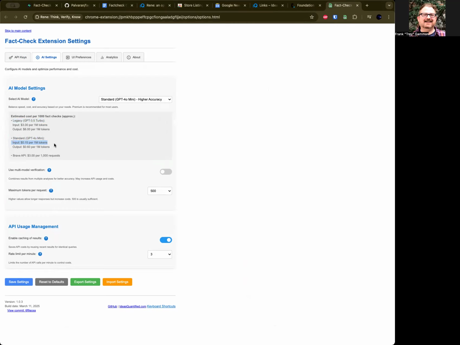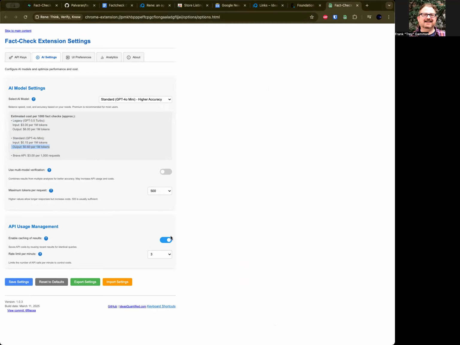And if you're wondering, the input would be feeding the data from a news website or from Reddit or whatever it is, like feeding the Chronicle, CNN, Fox News, Reddit, whatever it is. Feeding that would be 15 cents for 10,000 paragraphs of information. And then when you get that response back, the verdict, the claims, the analysis, all of that, that's 60 cents for 10,000 paragraphs. So all total, that's under $1, which is very, very fair, I think.